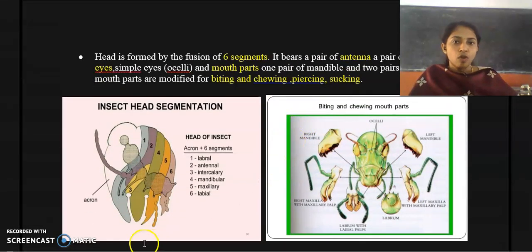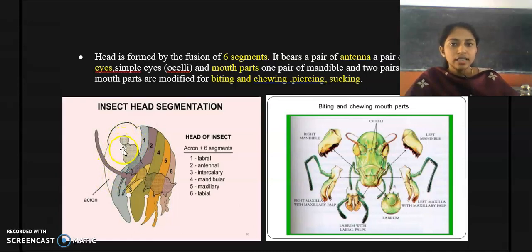Their head is formed by the fusion of 6 segments. That is, when we check the head region of an insect, we can find 6 segments. Here I have provided the diagram of a typical insect head. This is the first segment, this is the second segment, and here you can find the third, fourth, fifth and the sixth segment. These are the different segments present in the head of the insect. The anteriormost part is the acron.